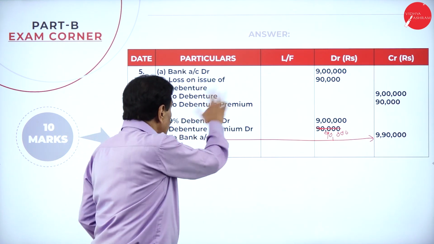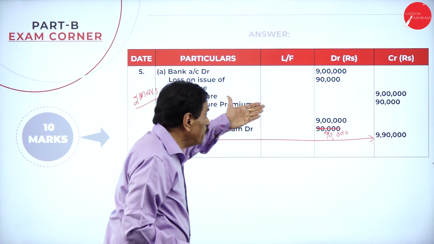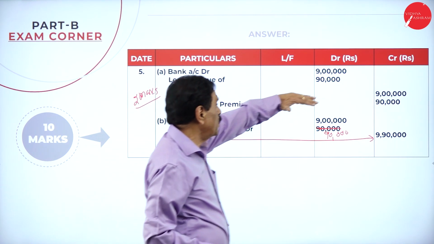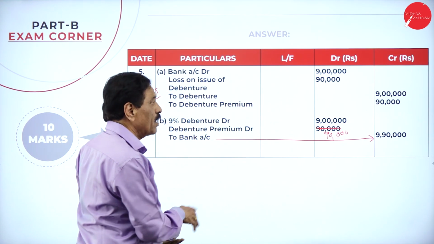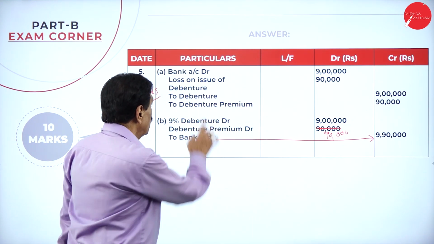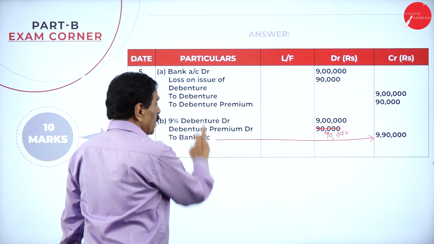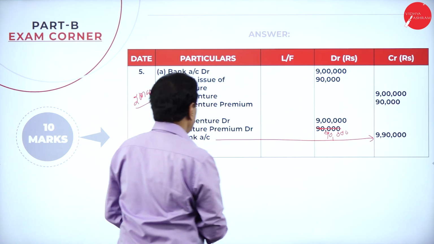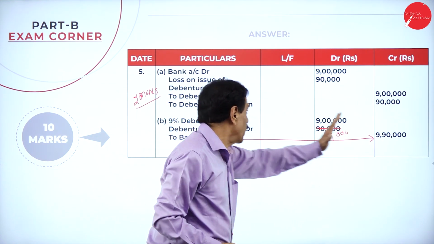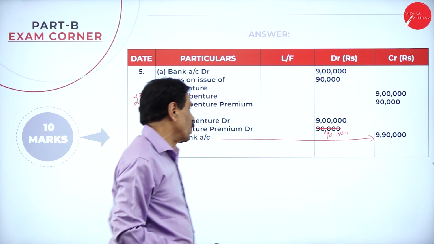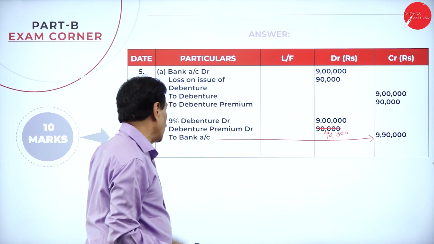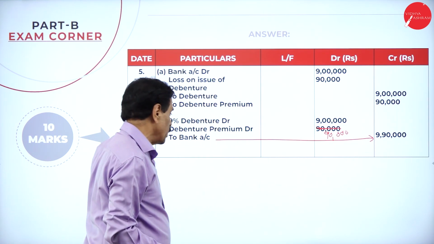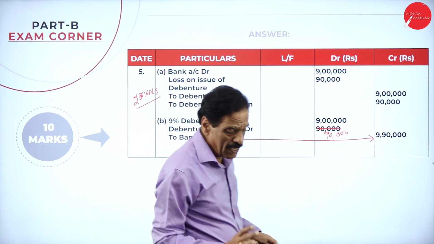I think the last entry here, you taken at par, redeemable at premium. How much money you have taken? 9 lakh. How much you are going to pay? 9 lakh 90,000. How much loss you suffered? 90,000. Bank account debit 9 lakh. Loss on issue of debenture account 90,000. To debenture 9 lakh. To debenture premium 90,000. Paid at a premium: 9% debenture account debit 9 lakh. Debenture premium 90,000. To bank account 9 lakh 90,000.